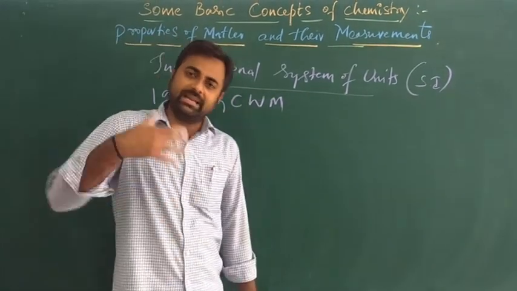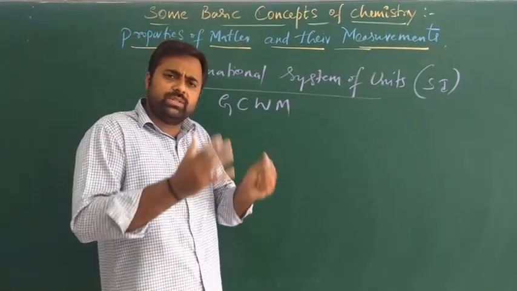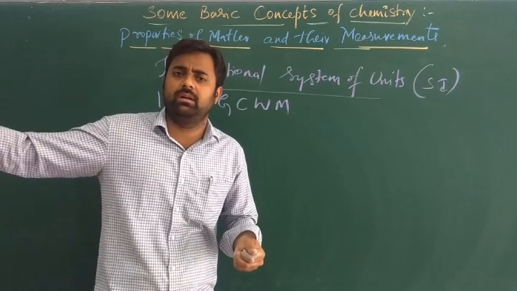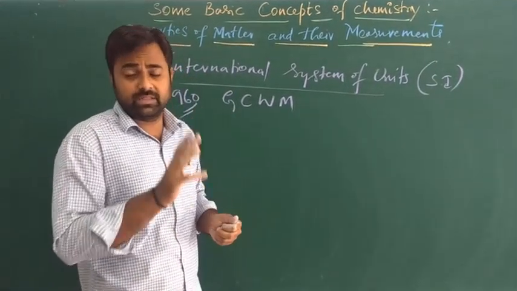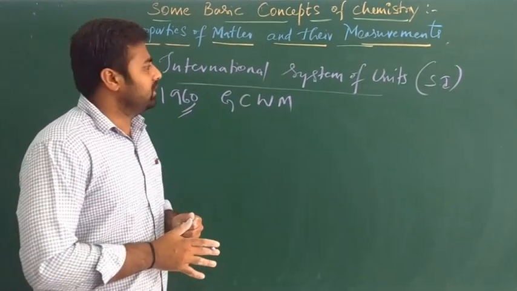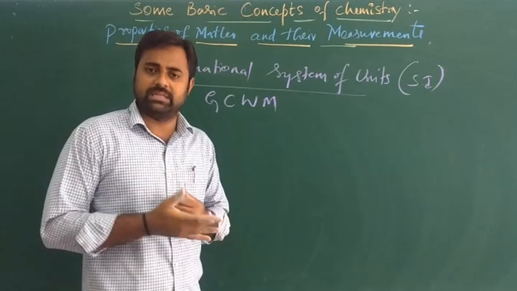These are the fundamental units, which means they cannot be derived from any other unit. These are the basics, and that's why they are called fundamental units. There are 7 basic or fundamental SI units.